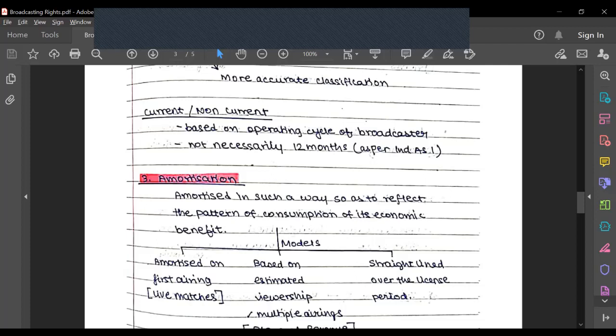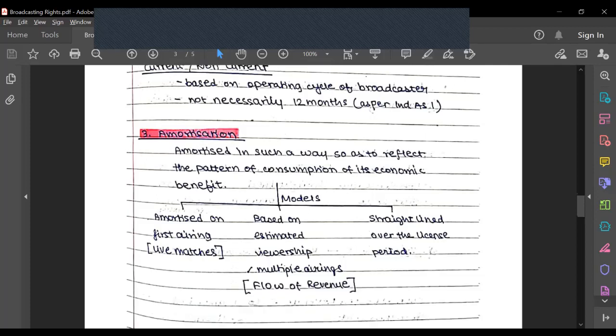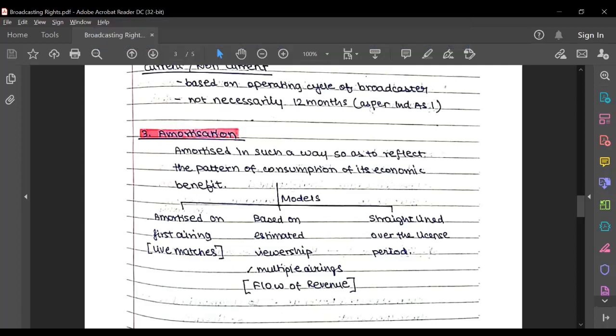In the standard, it says that there could be three kinds of amortization principles that we can use. Firstly is the straight line concept, where, even for the broadcasting rights of BCCI, let's suppose I've been given the broadcasting rights for 5 years, and I assume that the viewership along the entire 5 years would be the same. So I'll just apportion it on the basis of straight line.